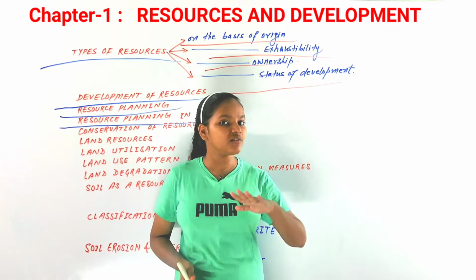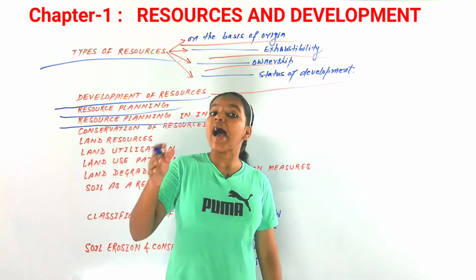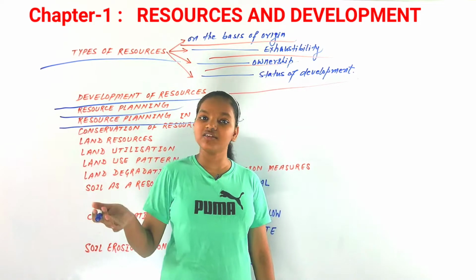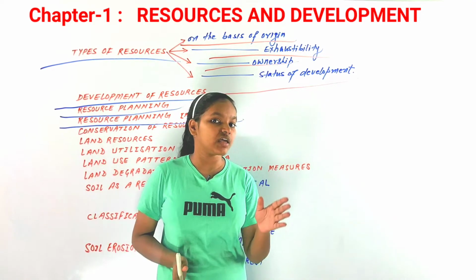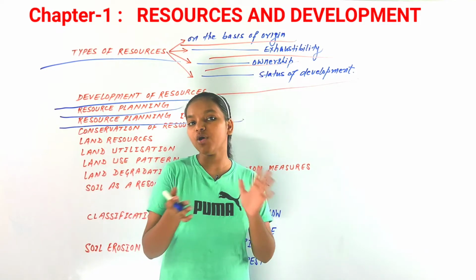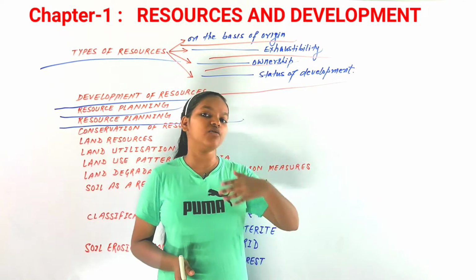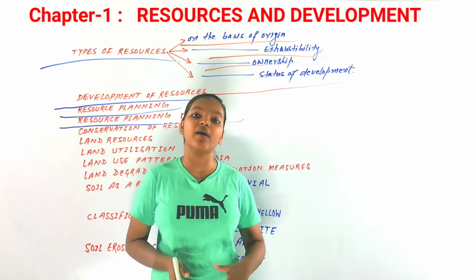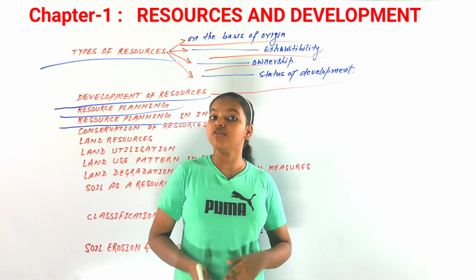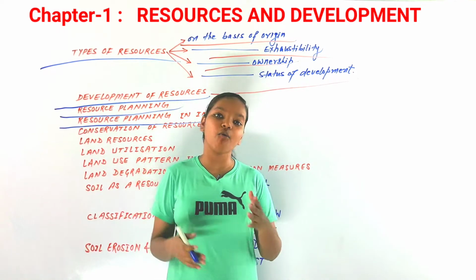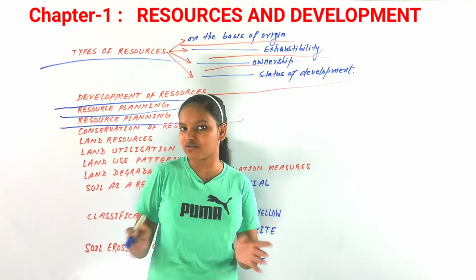So we have to identify all the resources and have an inventory of them by different methods, by mapping and surveys, using qualitative and quantitative methods.